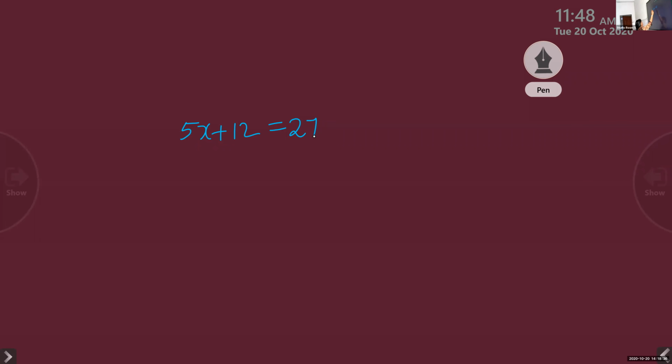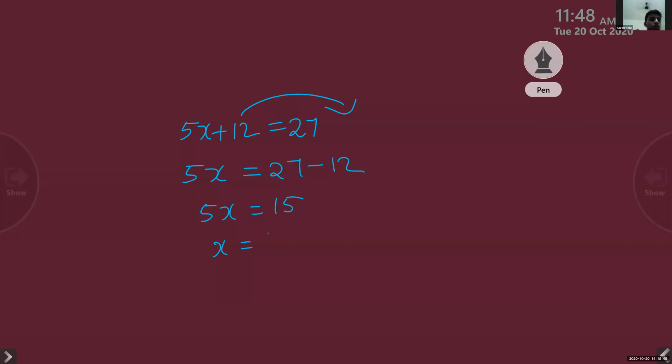So 12 we will take to the right side. So 5x is equal to 27 minus 12. 27 minus 12 is 15. 15 divided by 5, x is equal to 3 you will get. Yeah. Now, next one was 4m plus 12.